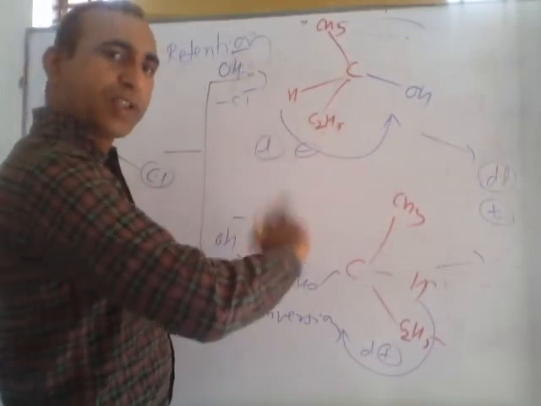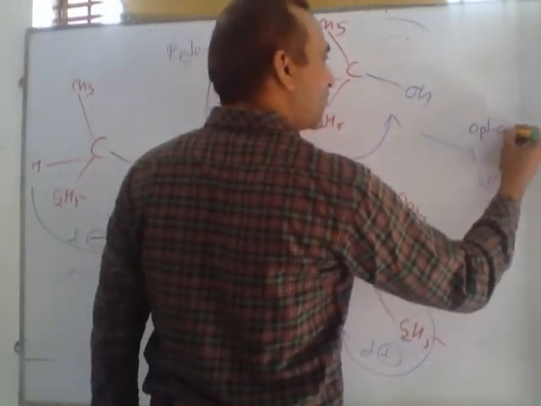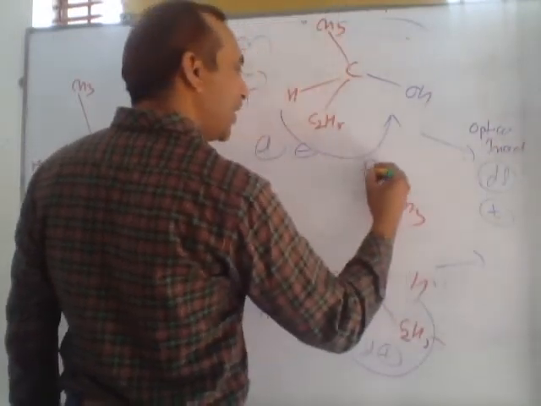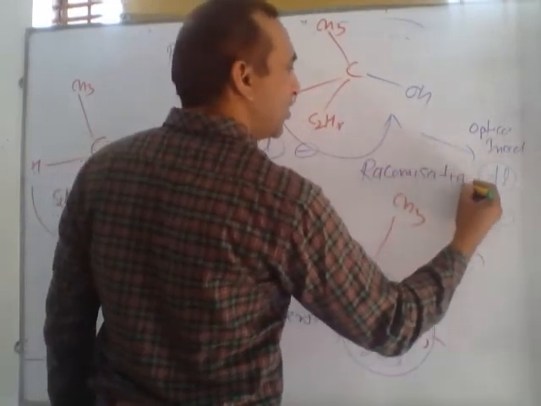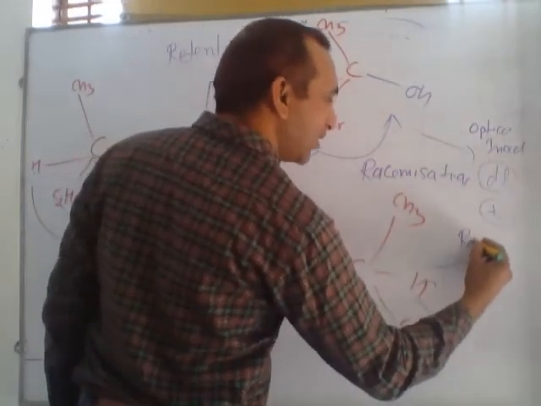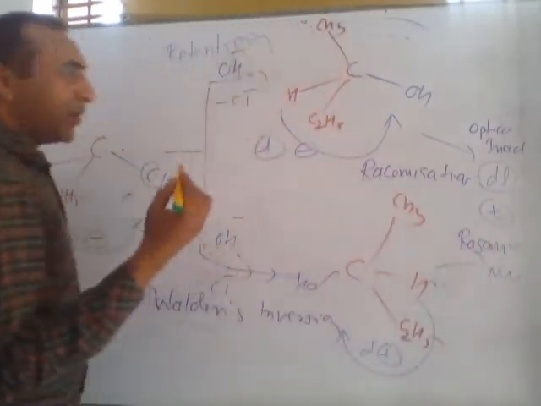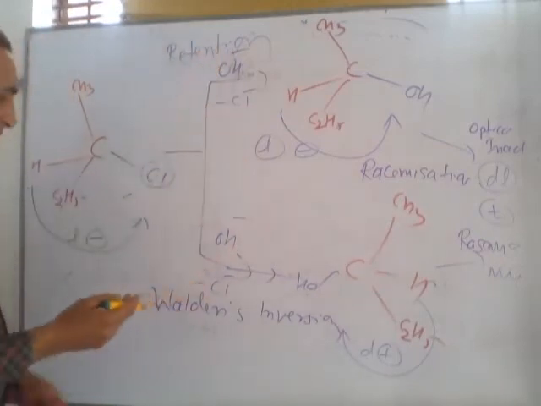Total resultant rotation is 0. So this is called optically inactive. But the process is called racemization, and the mixture of DL is called a racemic mixture. So in the exam they ask what is racemization, what is retention, what is Walden inversion.